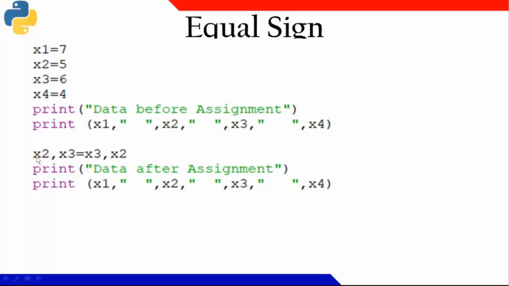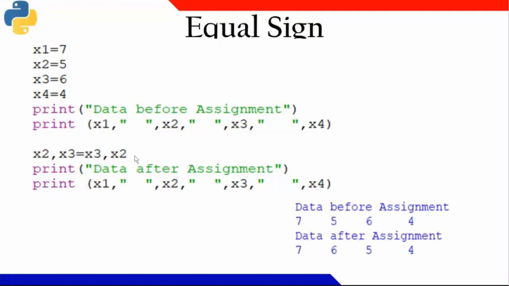Now, I told you that on the left hand side, I can have more than one variable, right? So here I wrote X2, X3 equal to X3, X2. It means the value of X2 will be saved with X3, and what I had in X3 will be saved with X2. It means in one single statement, I have changed the value of X2 to X3 and X3 to X2.